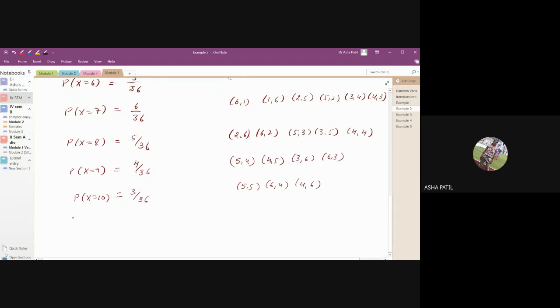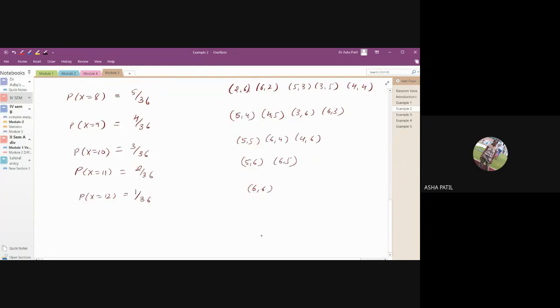Next, x is equal to 11. 5 6, 6 5. Only 2, I hope. 2 by 36. Probability that x equal to 12. Only 6 6. Right? So these are all the probabilities. Just write the probability distribution.